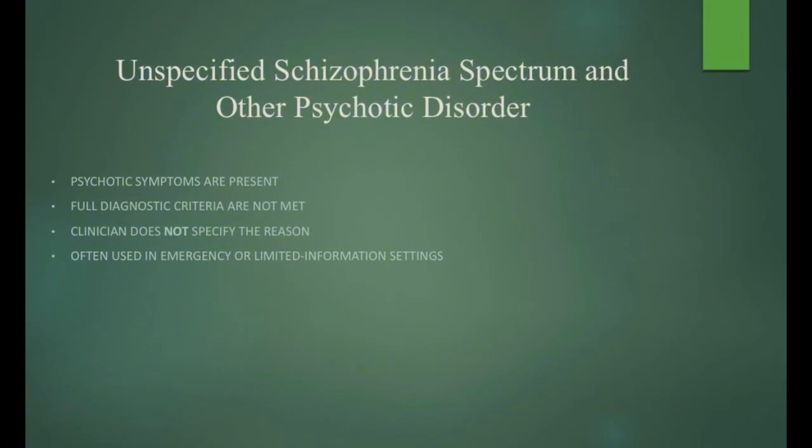Unspecified schizophrenia spectrum and other psychotic disorder. Finally, unspecified schizophrenia spectrum and other psychotic disorder is used when psychotic symptoms are present, but there is not enough information to make a more specific diagnosis. The clinician does not specify the reason, and it is commonly used in emergency or early assessment settings.